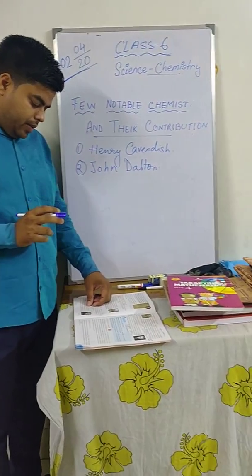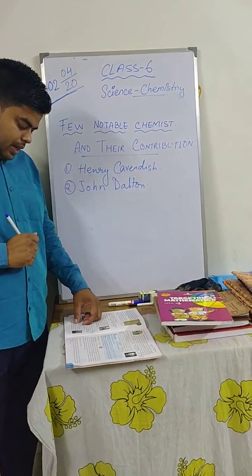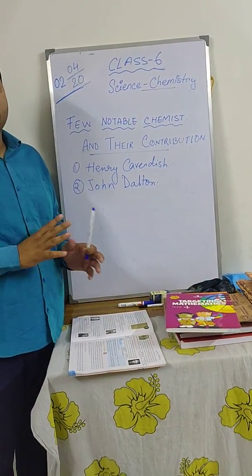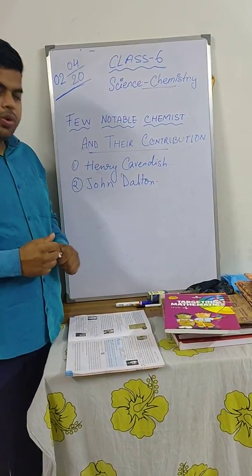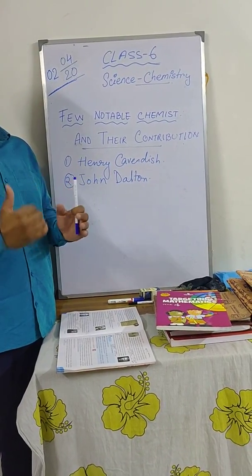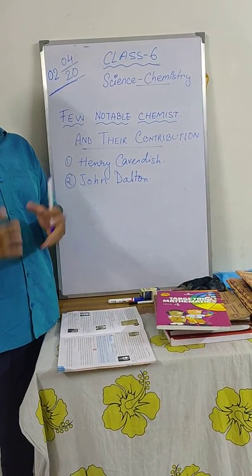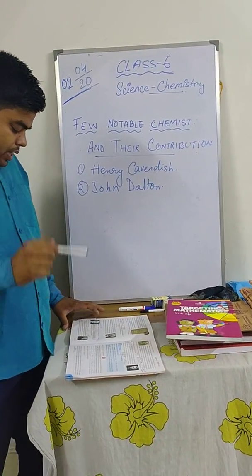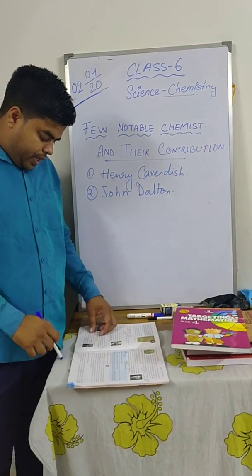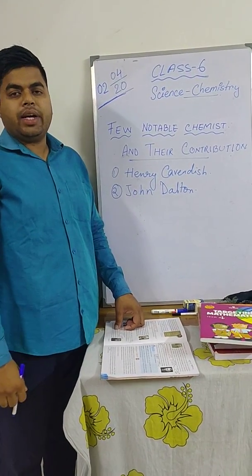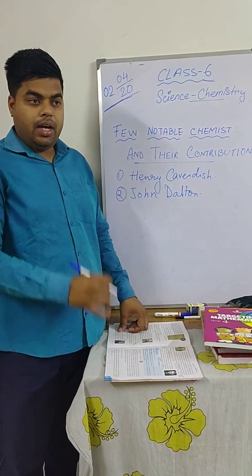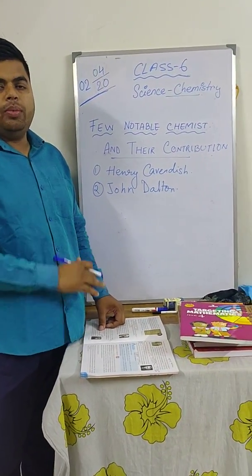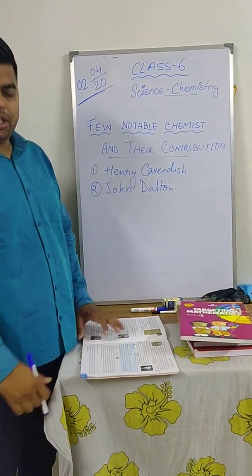He successfully identified chemicals, compounds and reactions affected by the interaction of atoms with one another. So he very successfully identified what the result, what the consequence is, when one chemical comes in contact with another chemical. He also explained that atoms cannot be created or destroyed. He explained in his theory that atoms cannot be created and cannot be destroyed.